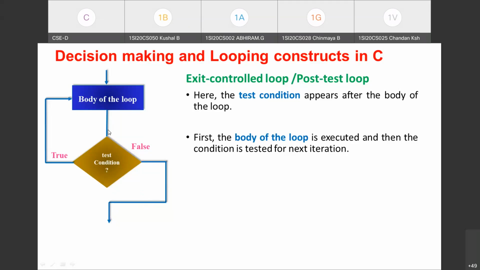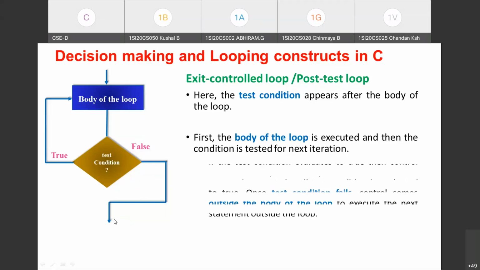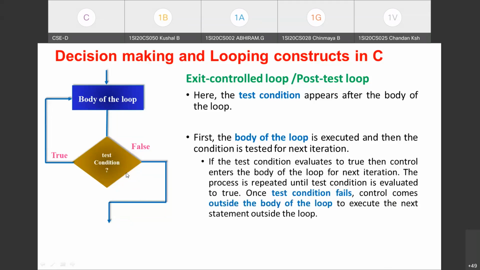The test condition appears after the body of the loop. First the body of the loop is executed, and then the condition is tested for deciding about the next iteration. If the test condition fails, the next iteration will not take place; simply the control is transferred to the next statement outside the loop. If the test condition evaluates to true, then only control enters the body of the loop for the next iteration, and the process keeps on repeating. Once the test condition fails, the control will come outside the body of the loop so that it can execute the next statement outside the loop.